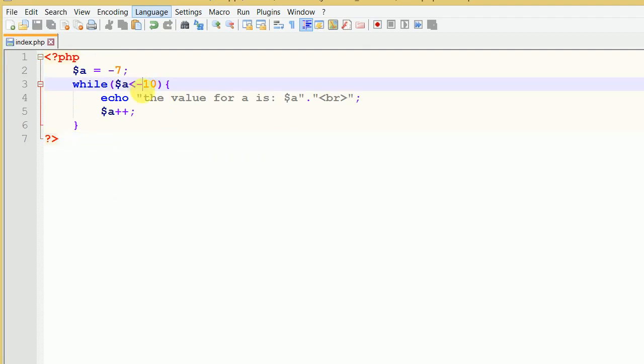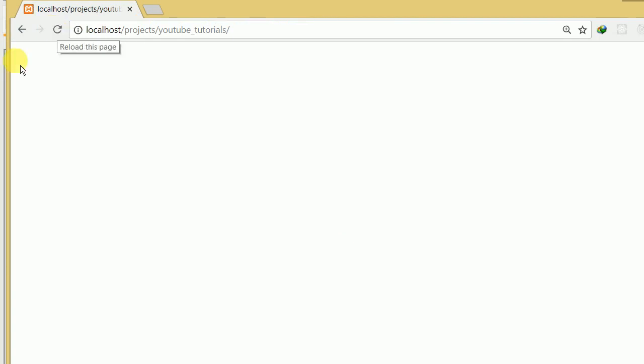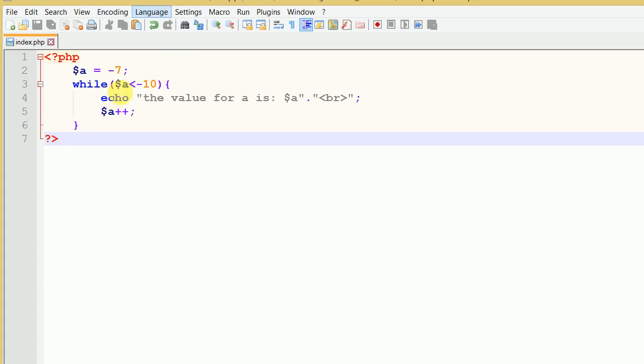I'll ask you a question: of negative 7 and negative 10, which one is bigger? You'll discover negative 7 is bigger than negative 10. So if you run this program, you'll see it will produce nothing. It's because there's no value for which a is less than that. That's why it's giving us a 0.